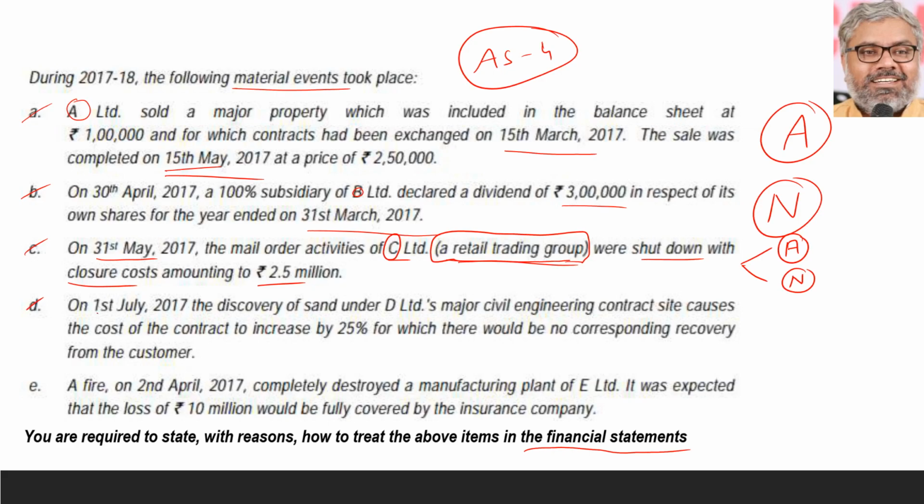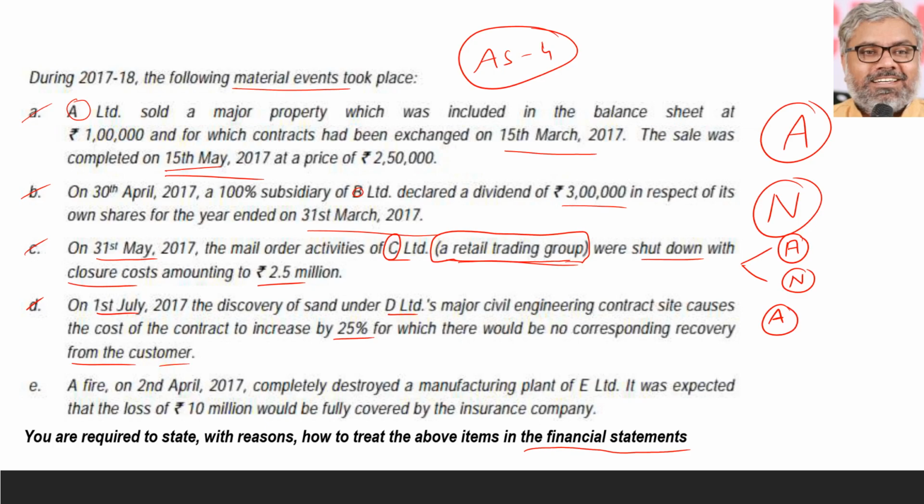Then D. On 1st July 2017, the discovery of sand under D Limited's major civil engineering contract site causes the cost of the contract to increase by 25%, for which there would be no corresponding recovery from the customer. This is also similar to something that we already discussed earlier. Suddenly, while doing the civil engineering work, some sand was discovered. This can be considered an adjusting event. Why? Because whether we know it or not, sand already existed there. We did not know. That does not mean sand suddenly came now.